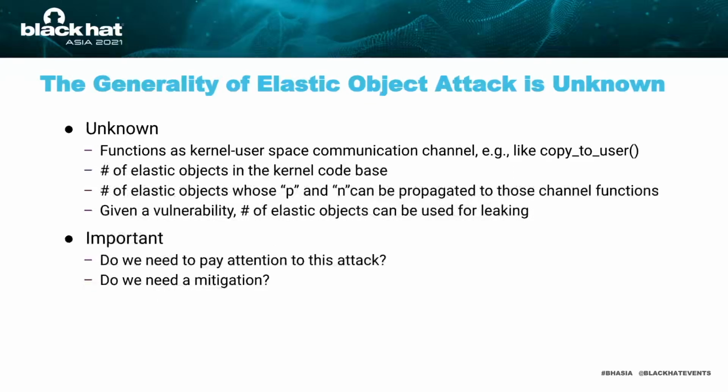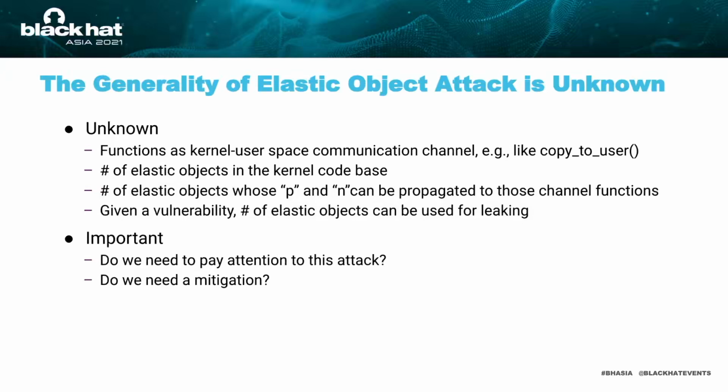Regarding the generality of this attack, it's unknown, unfortunately. First, we don't know what other channel functions in kernel, like copy-to-user, can provide us with the ability to communicate between kernel space and user space. Second, how many elastic structures and objects are there in the kernel codebase?